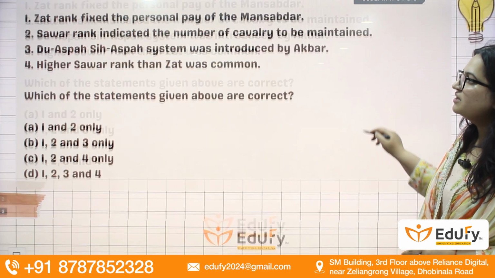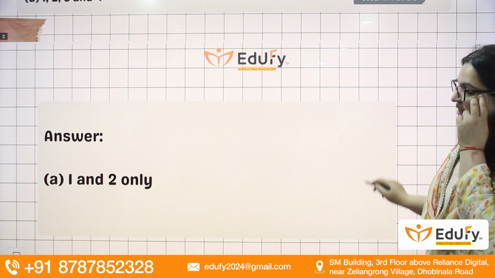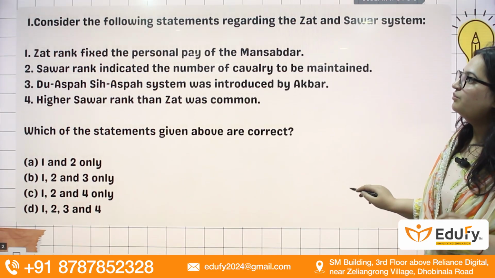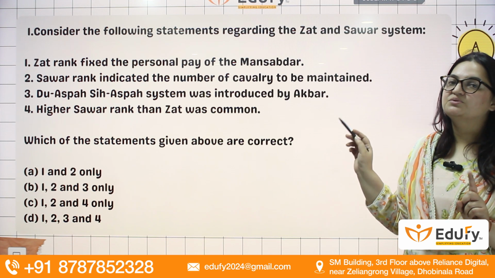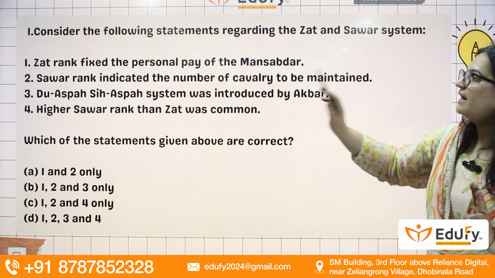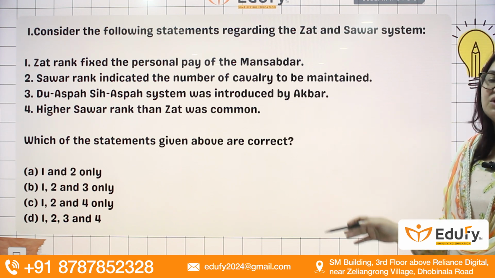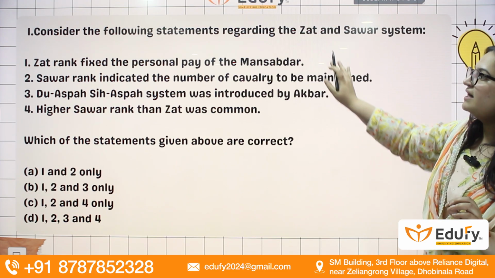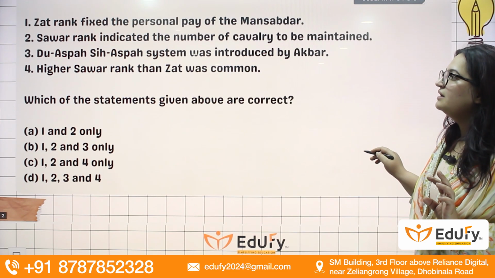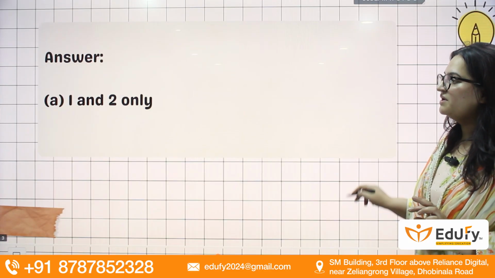So here your first and the second statement are correct. You have to remember the Du-aspa system was introduced by Jahangir, not Akbar, and higher Sawar rank than Zat was not a common phenomenon, but yes, it was possibly there. So 1 and 2 indicate the right statements. So answer will be A.